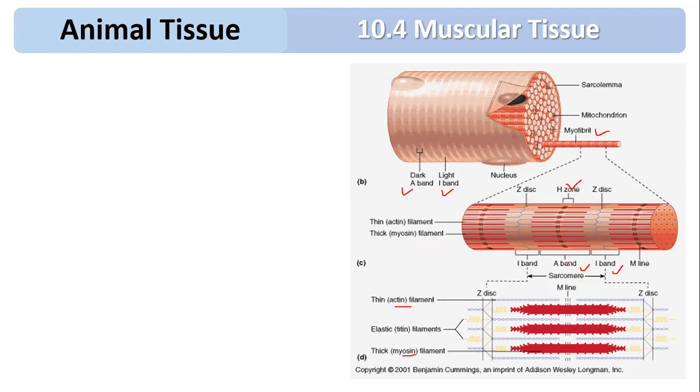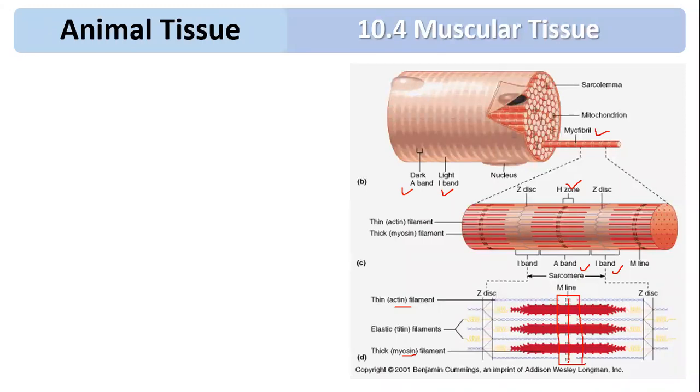You can see this is the H zone in the diagram, and within the H zone there is a line, and that line is called the M line. I'm repeating again: the dark band shows a light area called the H zone or Hansen zone, and in the H zone there is a line called the M line.